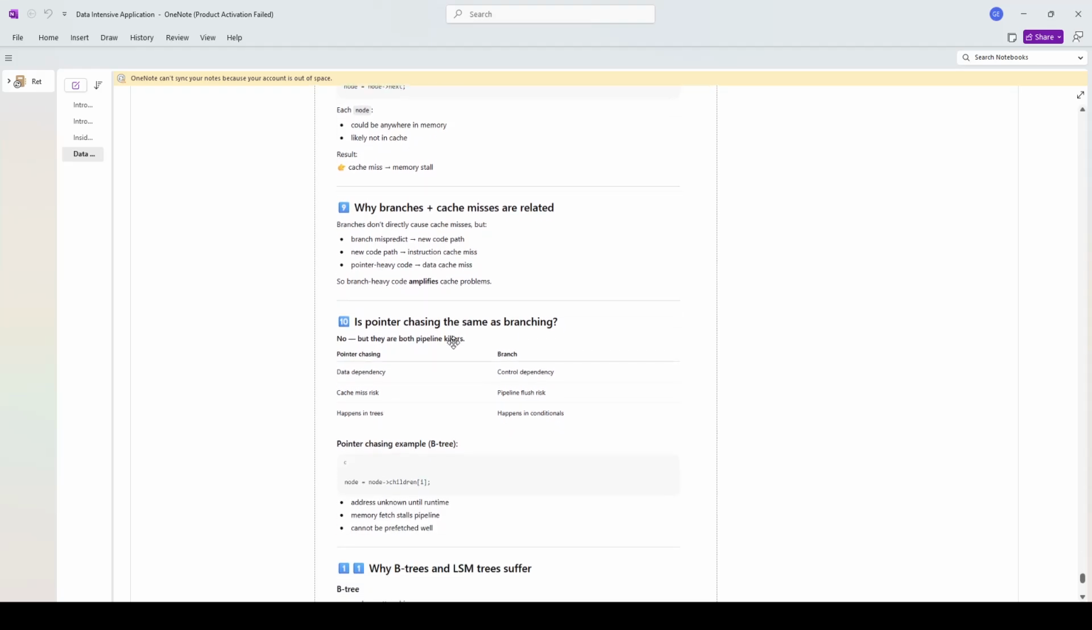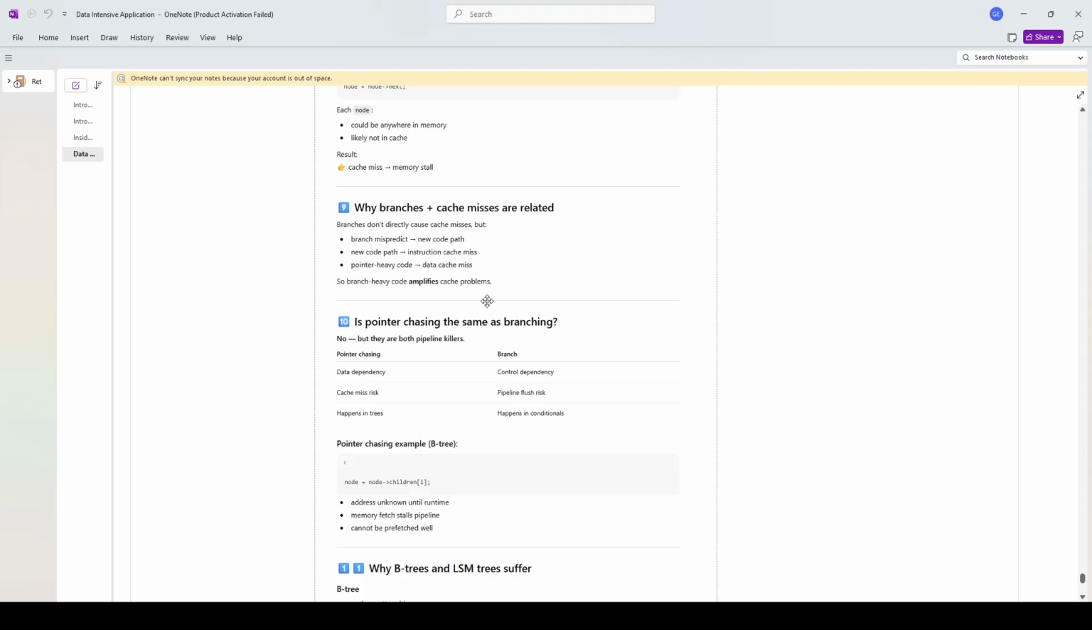Why are branches and cache misses related? Branches don't directly cause cache misses, but a branch mispredict leads to a new code path, which leads to an instruction cache miss, and pointer heavy code leads to data cache misses. So this is what happens.